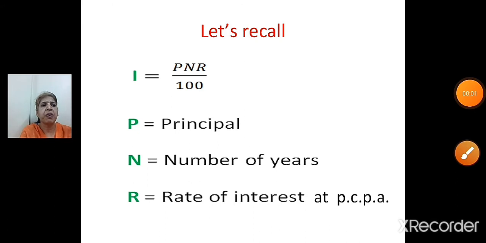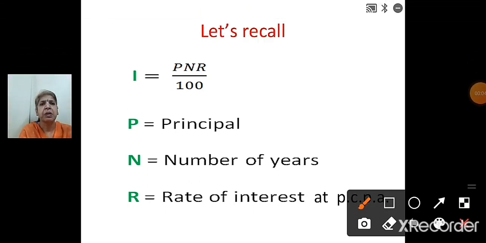Now look at this formula. I is equal to PNR upon 100. You are familiar with this formula, right? Yes, children. Now I stands for the interest. P stands for the principal. Principal is the amount which is borrowed or deposited. N is the number of years, that is the duration, or we also call it the period, for which the amount is deposited or the loan is taken.